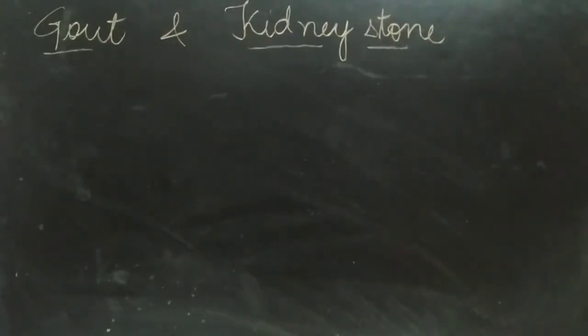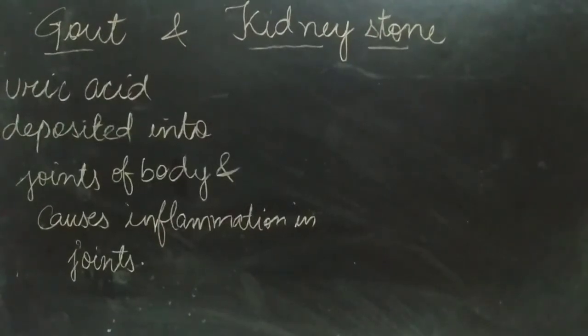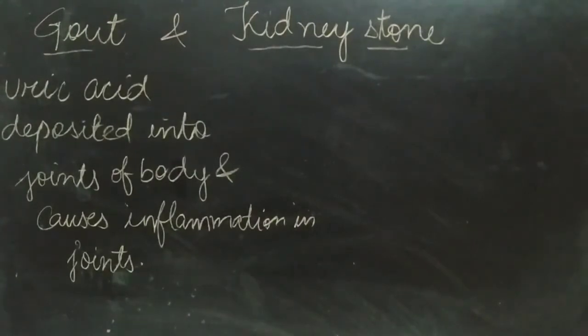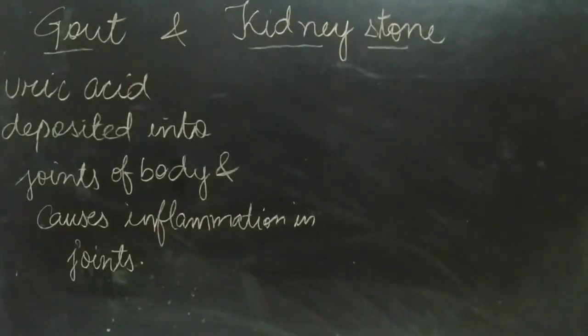When the uric acid is released from the kidney, sometimes it gets deposited into the joints of the body and it causes inflammation in the joint, which causes pain in the joint region of the body. Kidney stone: when we take the excessive proteinaceous diet, it gets crystallized and deposited into the kidney and causes stone like structure, which later causes kidney stone.